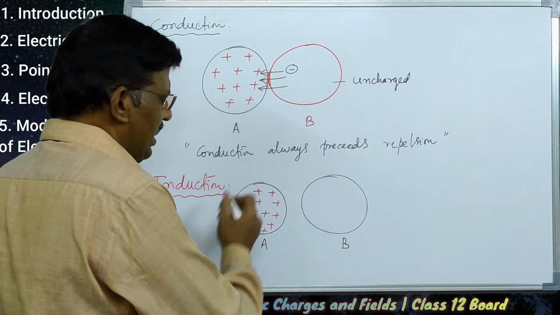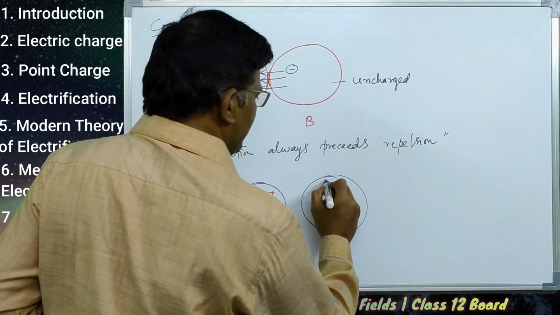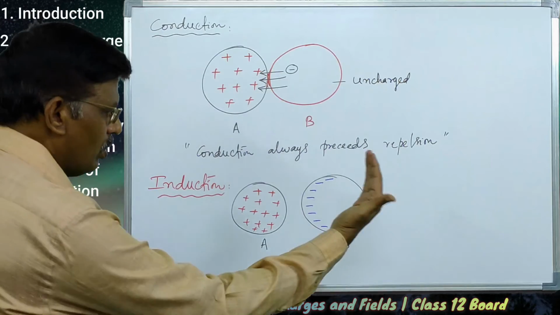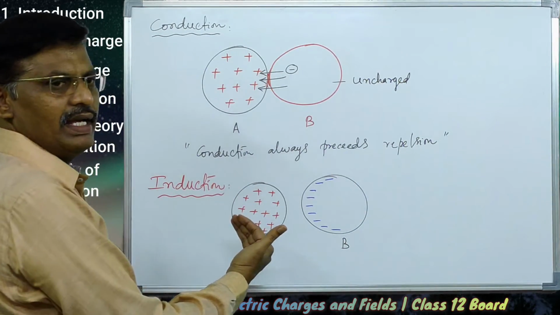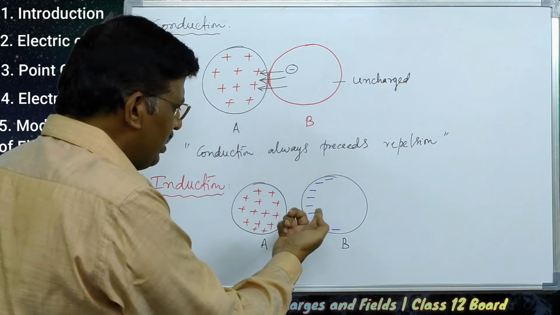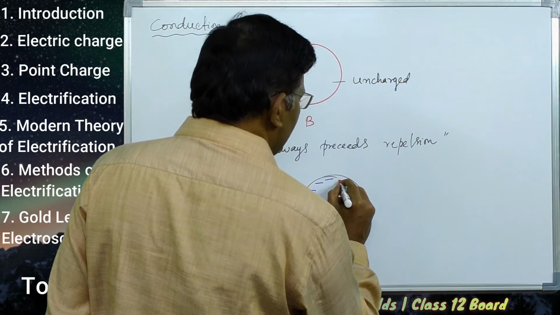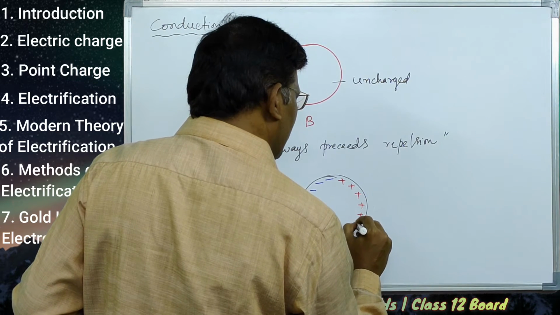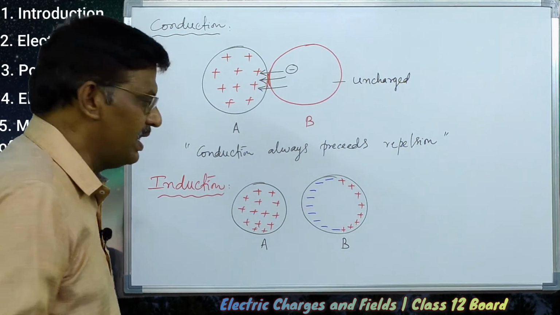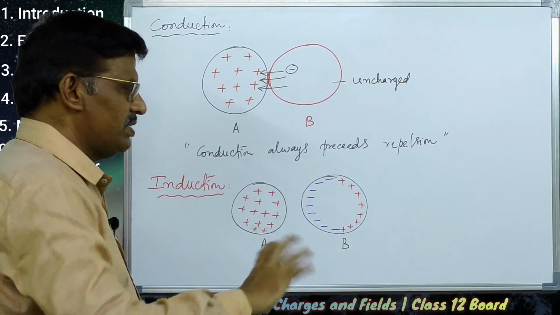Because A is a positively charged body, the negative charges in B are slowly moved towards A. All the negative charges are rearranged on the side of B closer to A, and all the positive charges in B are rearranged on the side far away from A. On the nearer side negative charges, on the farther side positive charges are arranged.